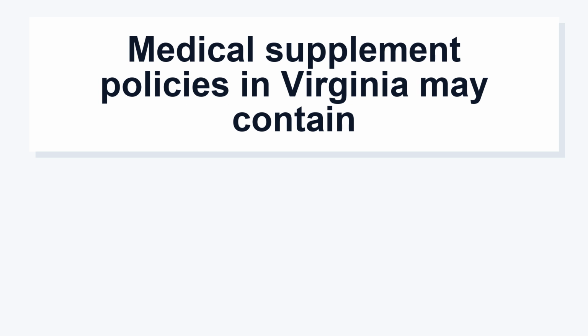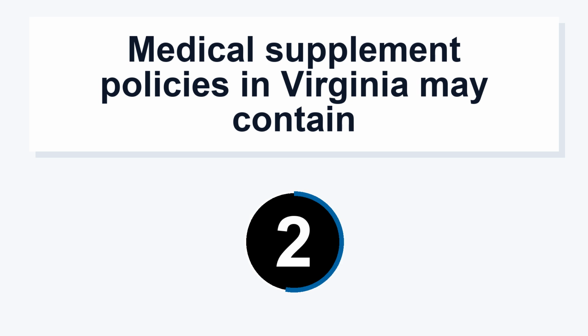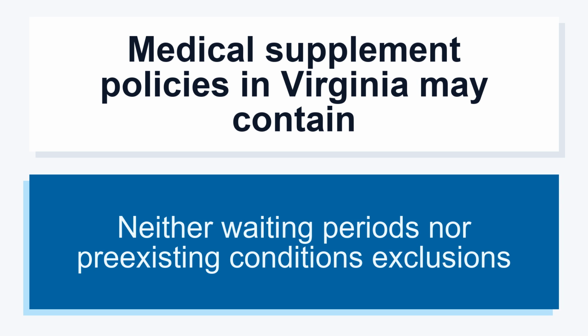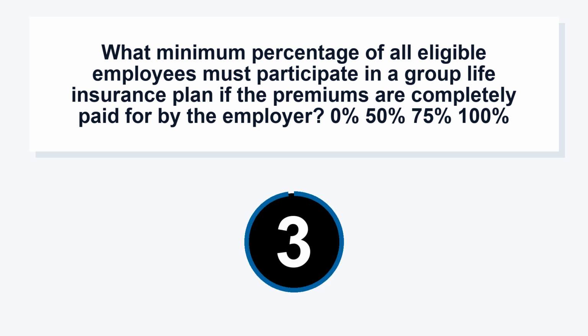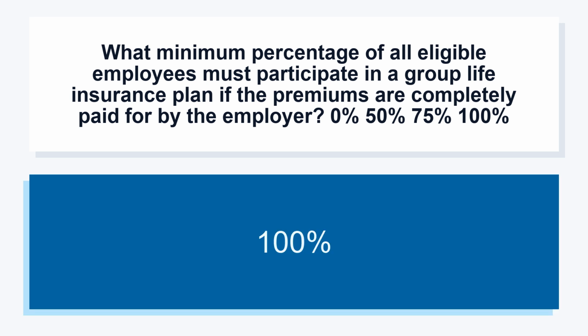Medical supplement policies in Virginia may contain neither waiting periods nor pre-existing conditions exclusions. What minimum percentage of all eligible employees must participate in a group life insurance plan if the premiums are completely paid for by the employer? 0%, 50%, 75%, 100%. 100%.